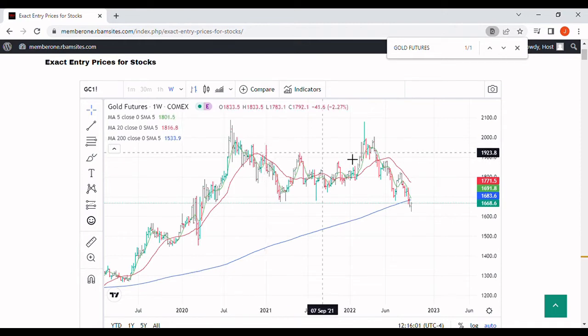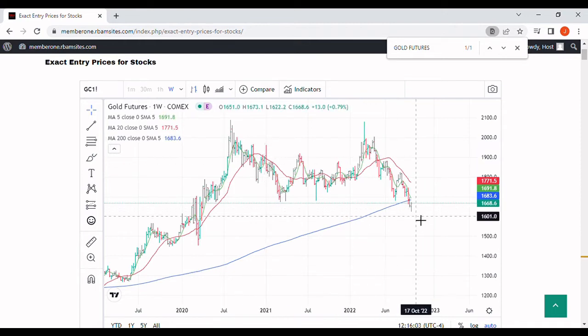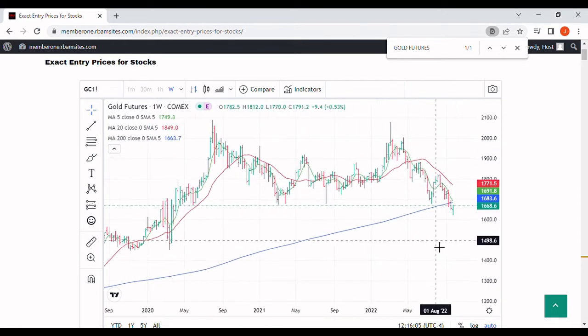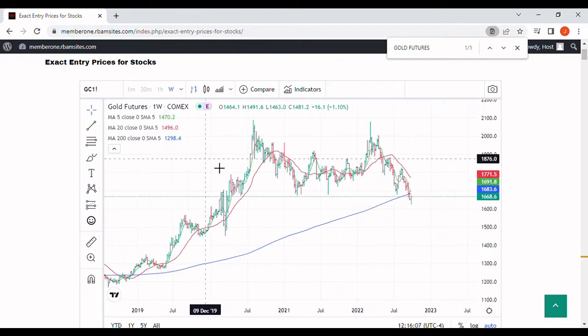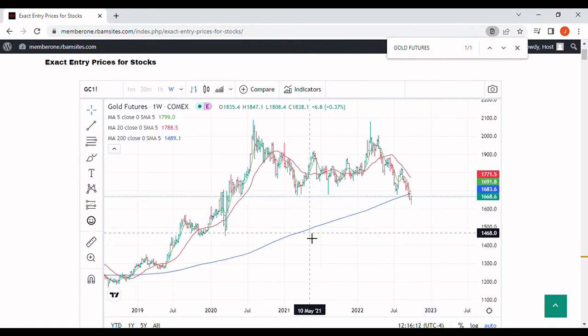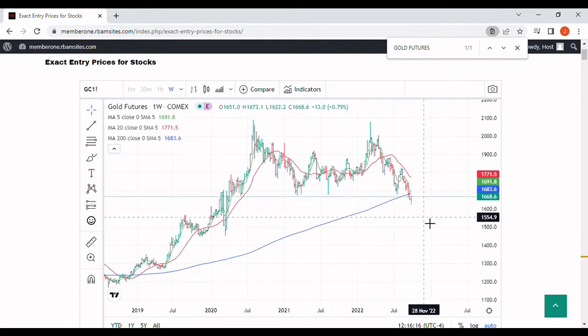So we put in a double top here, and now we're breaking down into what's beginning to look like the beginnings of a very serious bear market in gold. We don't have significant support in gold until we get down here about the 1450 level. That doesn't necessarily mean 1450 is going to be the first place we get a rally, but I would definitely say that gold's got some downside risk in it to probably the $1,560 level, something around in there.